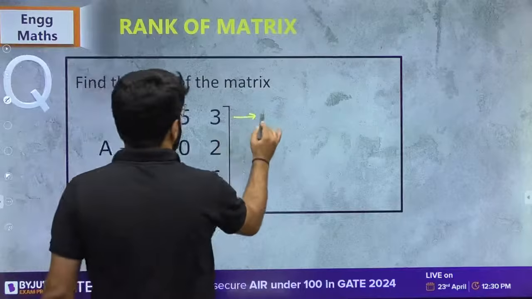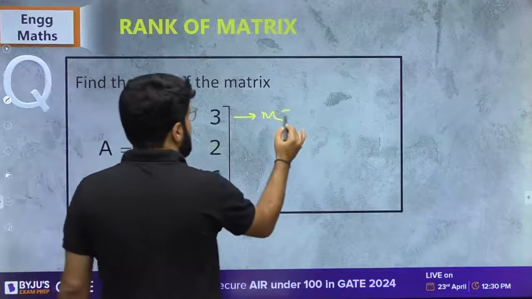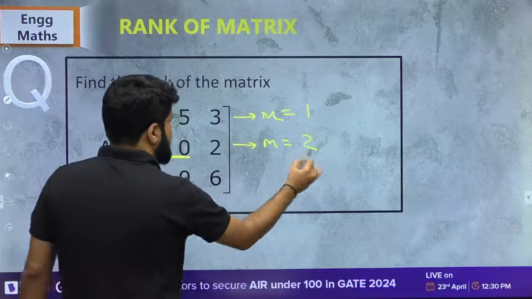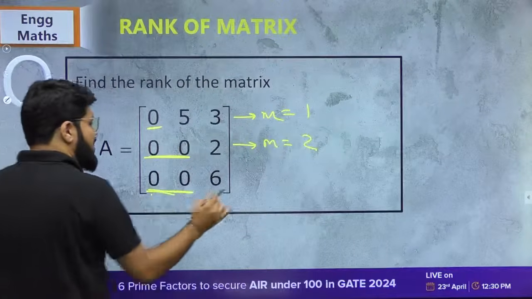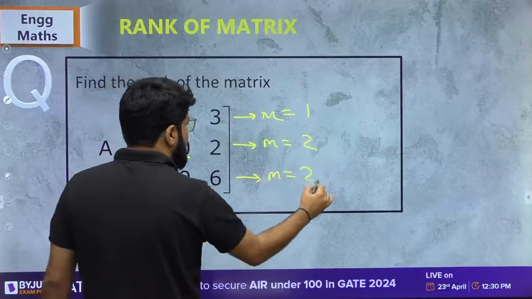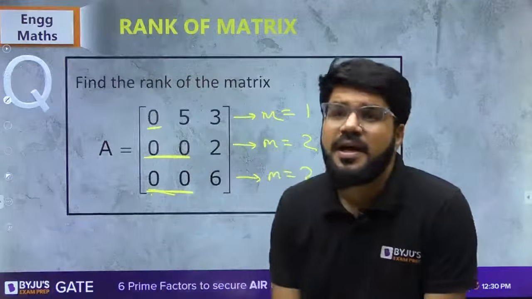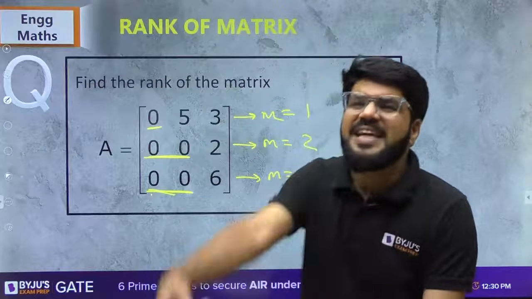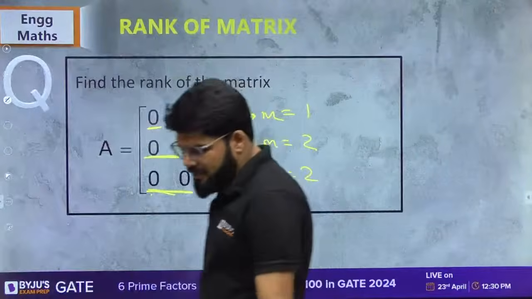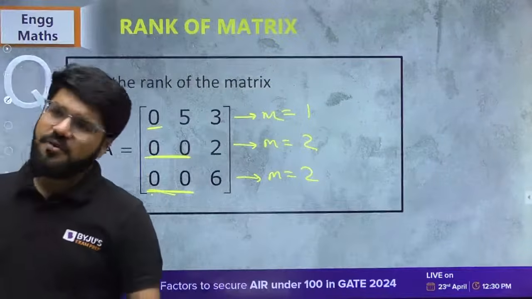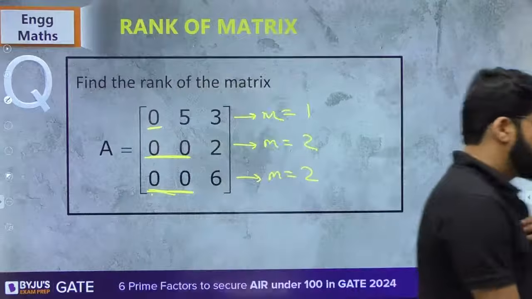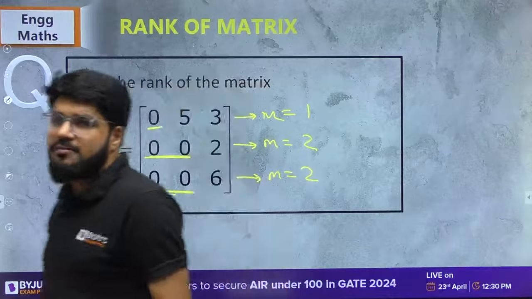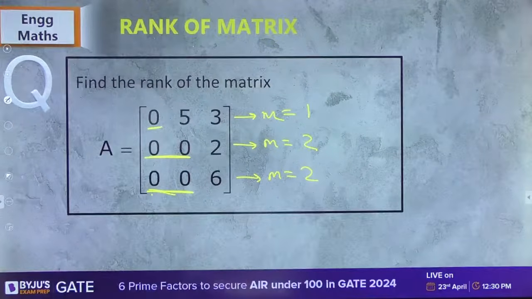Starting zeros. How many starting zeros? Sir, one starting zero. How many in the next? Two starting zeros. How many in the next? Again, two starting zeros. Does it follow increasing order? Is it in row echelon form? Guys, your opinion. If it is row echelon form, then you know what to do: rank is equal to number of non-zero rows. So is it row echelon form? Come on, tell me quickly.